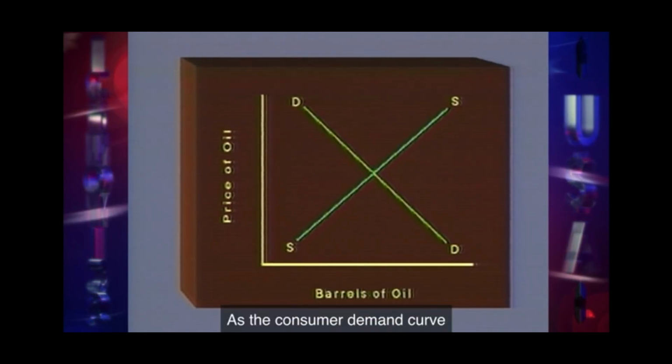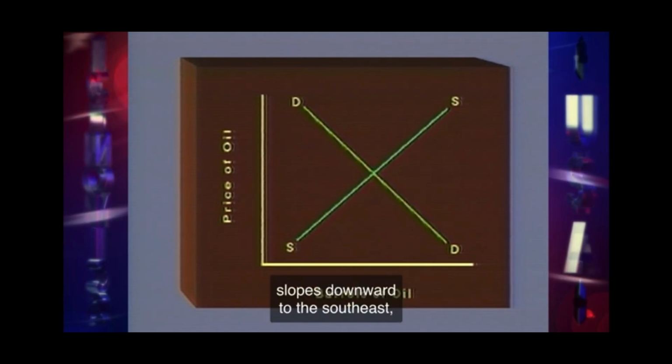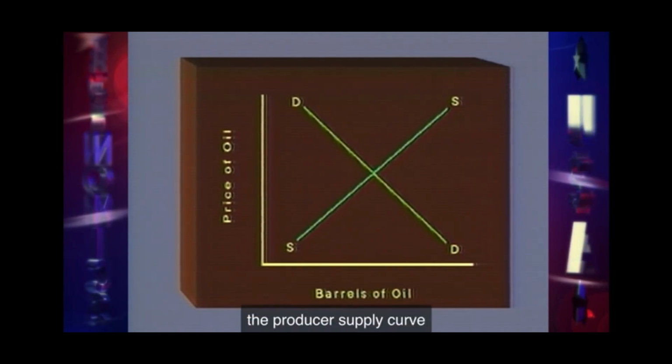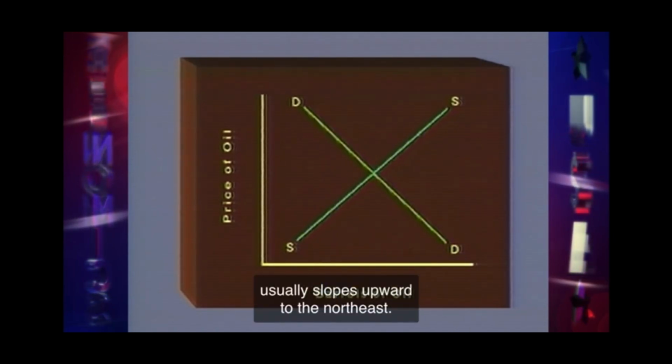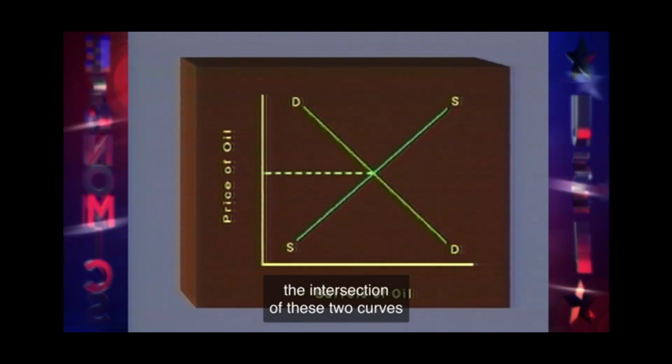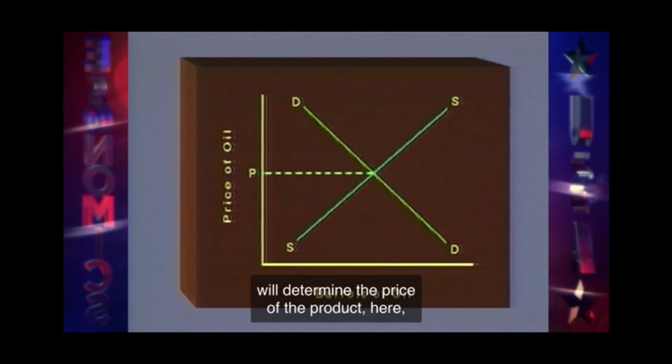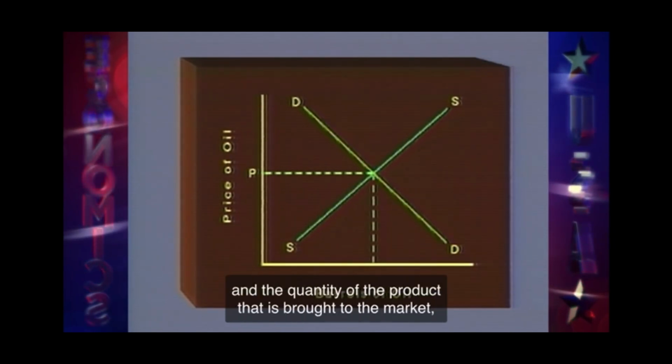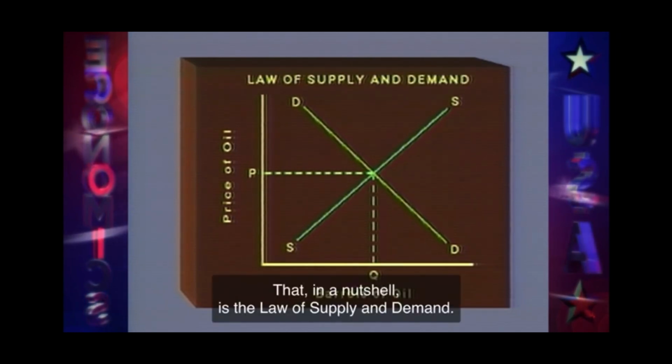As the consumer demand curve slopes downward to the southeast, the producer's supply curve usually slopes upward to the northeast. And indeed, if it's a very well-behaved industry, the intersection of these two curves will determine the price of the product, here, and the quantity of the product that is brought to the market, here. That, in a nutshell, is the law of supply and demand.